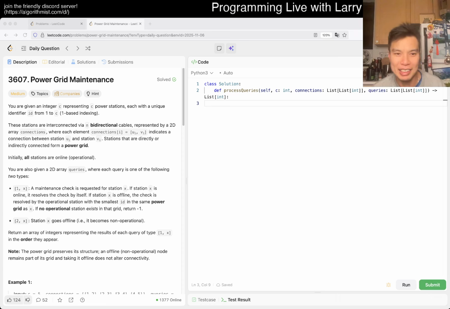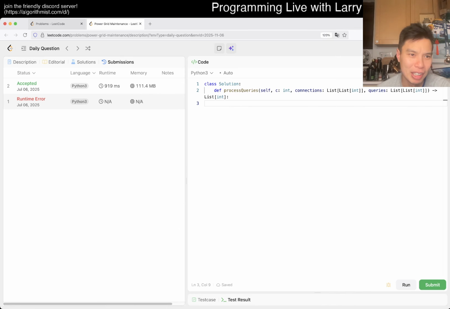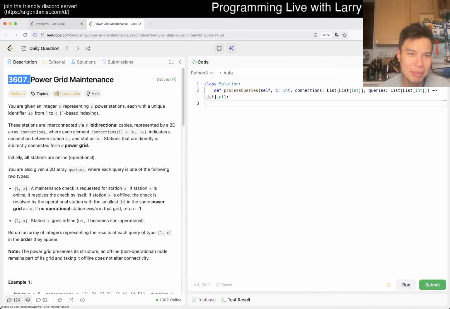But yeah, all right, let's take a look at today's problem. We have 3607, Power Grid Maintenance. I really don't like that they've been doing recent contest problems lately. I only say that because I look at the number, and it's only from like 3 months ago. So I don't remember this problem per se, or maybe I will when I look at it, but I don't remember it by the name in either case. It's only 3 months ago. How much is my video going to change even if I don't remember it? I don't know. So yeah, let's take a look at today's problem, and I am hungry.